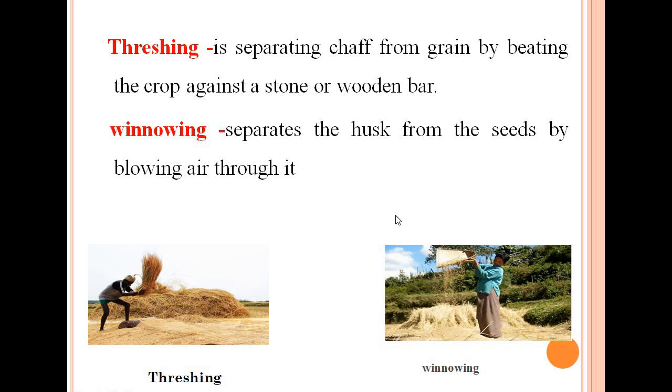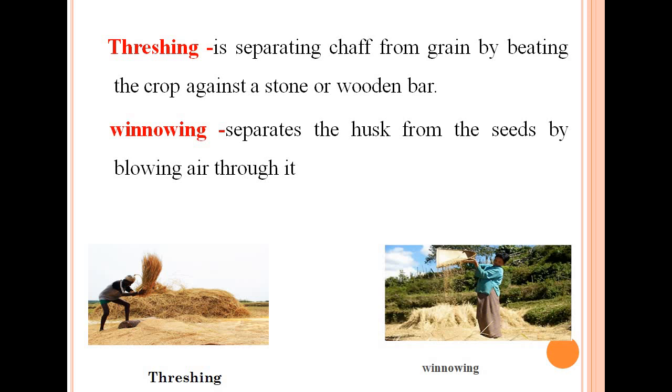Winnowing involves the separation of the grain from the chaff. That can be done manually or using a winnowing machine. Here the work is being done manually by a woman, who is separating the husk from the seeds by blowing air through it.